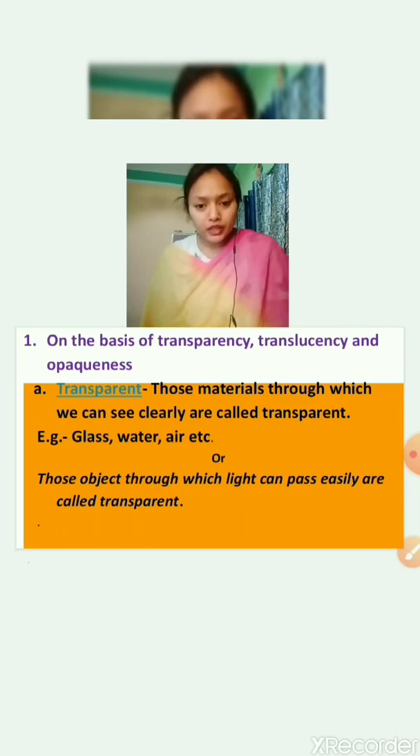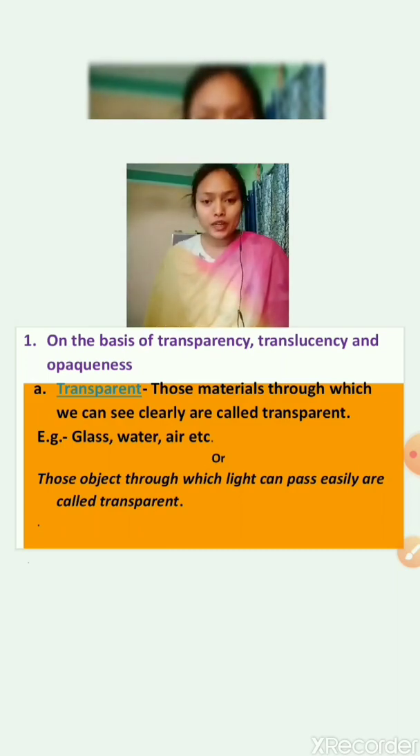Those materials through which we can see clearly are called transparent. For example, glass, water, air, etc.